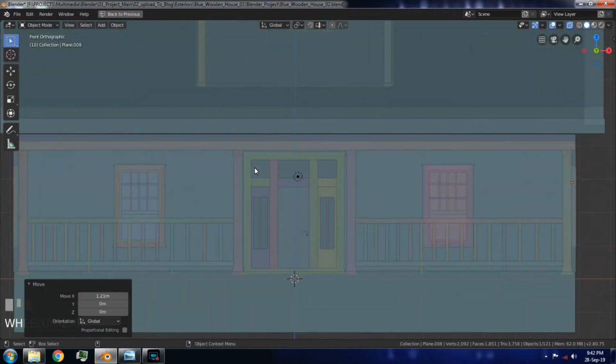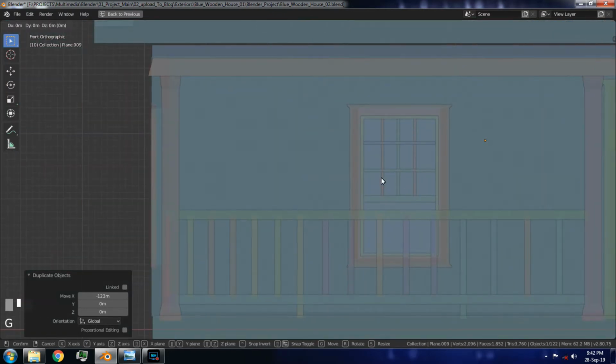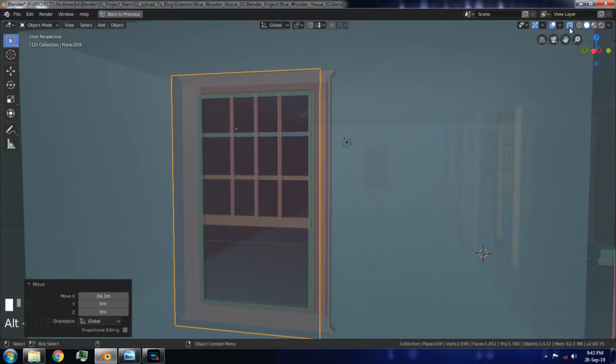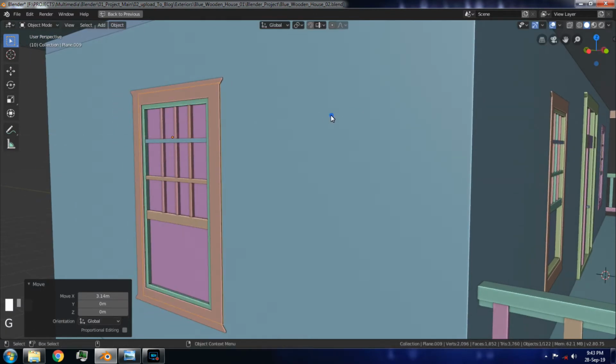Go to the front view, turn on the X-ray, duplicate this object, and move it to the left side window. Turn off the X-ray, and position it properly like this.